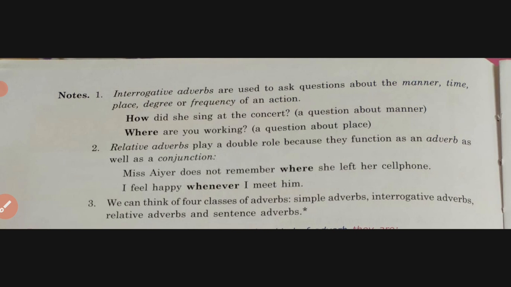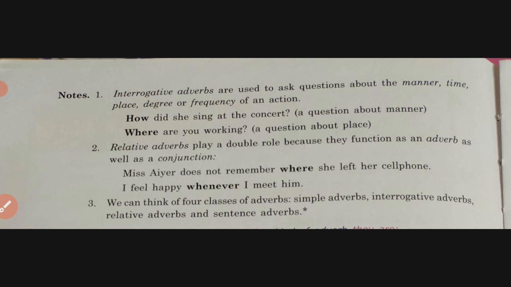Now, let us see a few points. First is interrogative adverbs are used to ask questions about manner, time, place, degree or frequency of an action. Then second point is relative adverbs play a double role because they function as an adverb as well as a conjunction. This we are going to do in detail. Two sentences we will take and we will join those two sentences using a relative adverb. So in a way relative adverbs they function as a conjunction also.